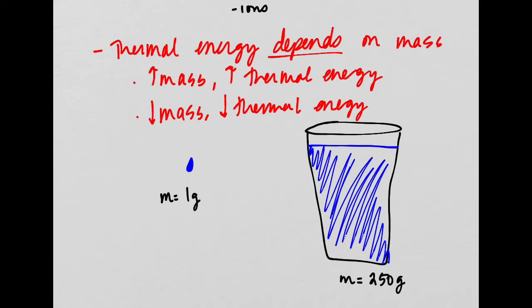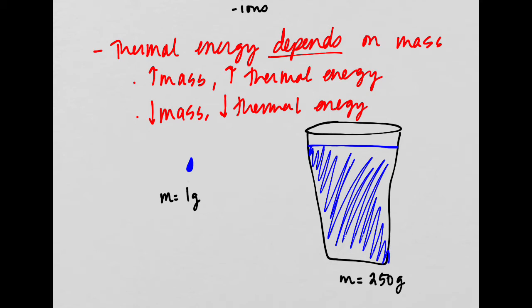No. This 1 gram of water has far fewer particles, far fewer tiny atoms, molecules, than this 250, right? The 250 one has 250 times more atoms in it, we could say. Well, not necessarily, it's way more than that, but anyway, you get my point.